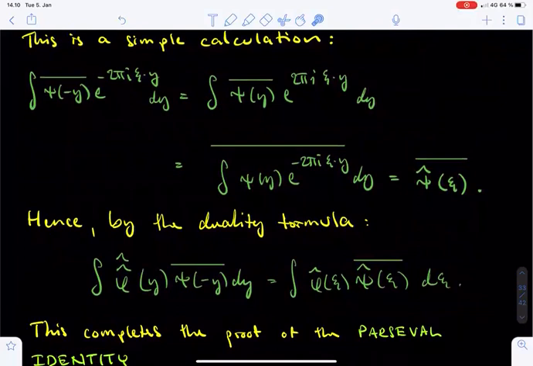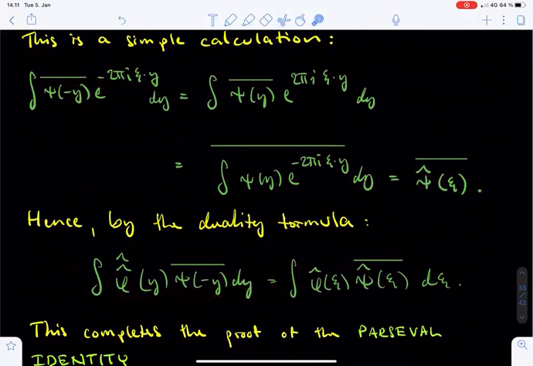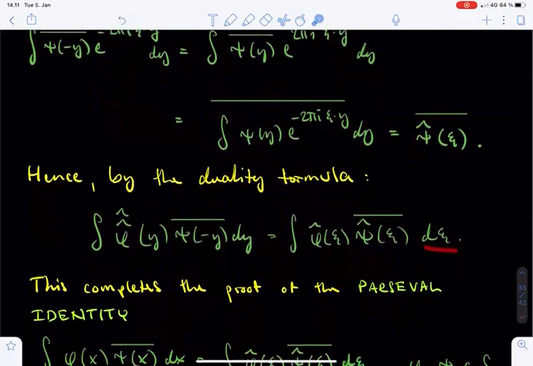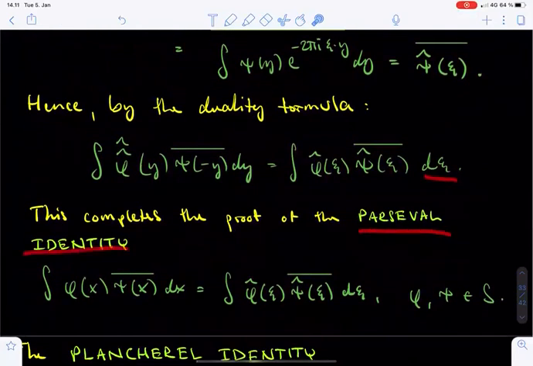Using the duality formula, combined with the equation we just established, we have that the integral of double hat phi at y times the complex conjugate of psi at minus y dy equals the integral of hat phi at xi times the complex conjugate of hat psi at xi dxi. But this is already the correct right-hand side of the Parseval identity, and hence the proof of the Parseval identity is complete.